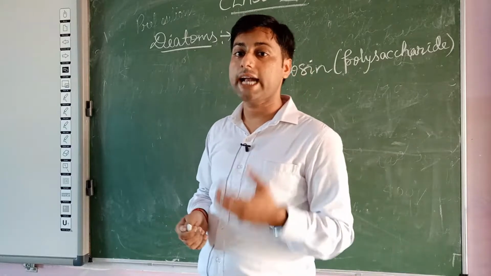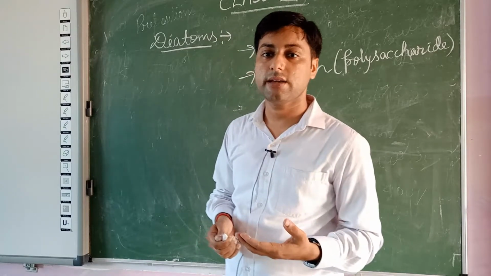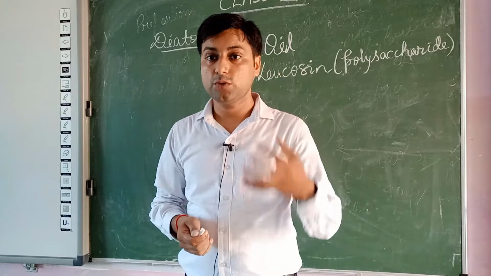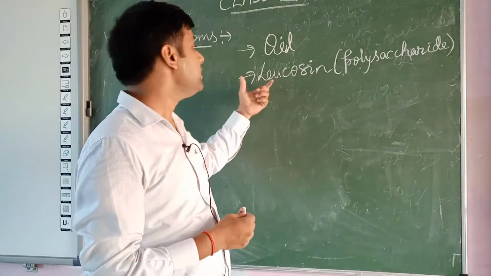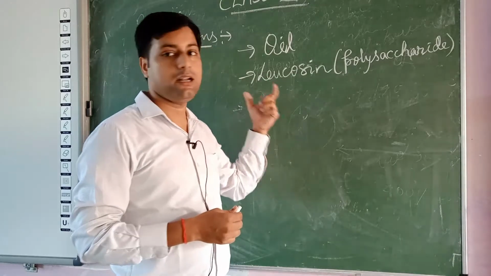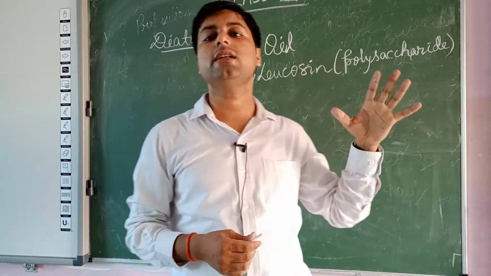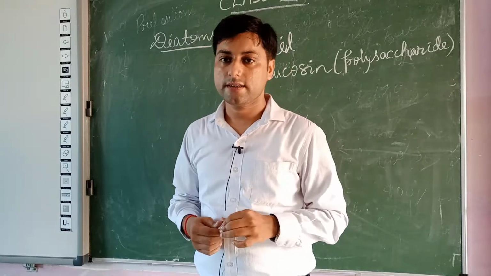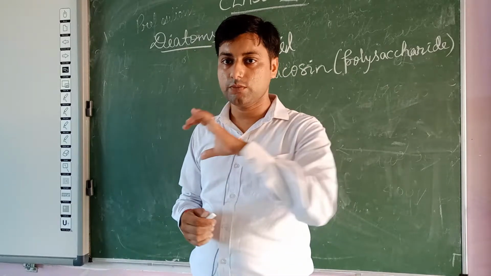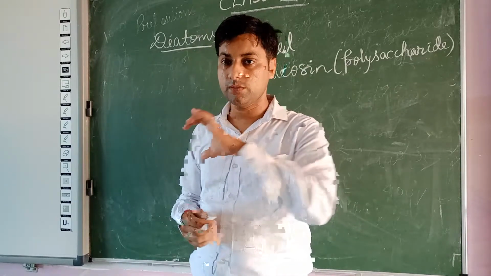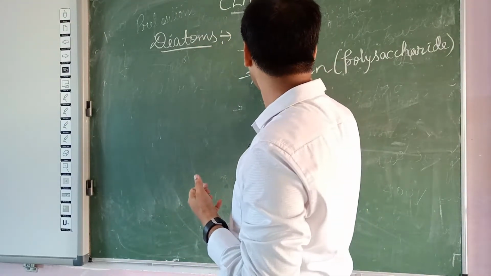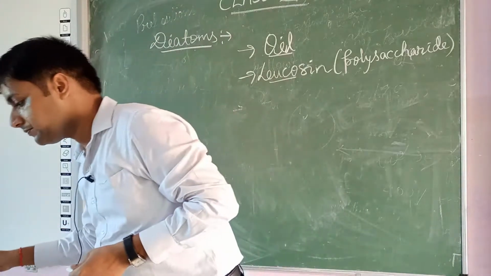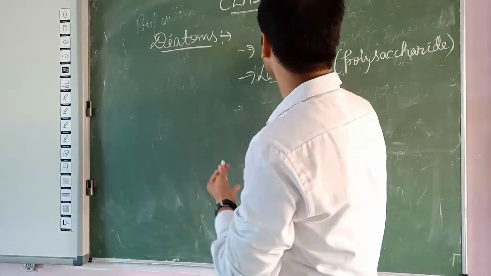So in diatoms, photosynthesis के बाद diatoms जो food material को store करते हैं, their food materials are in the form of oil and leucocene, and leucocene is a type of polysaccharide. So if asked the reserve food material in diatoms, our answer is oil and leucocene.